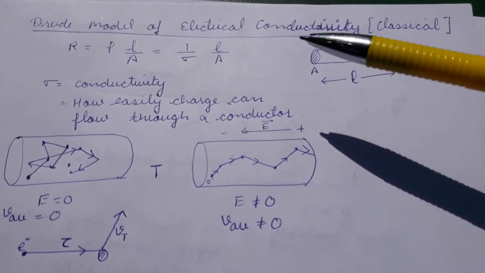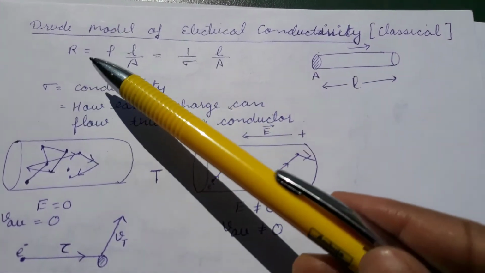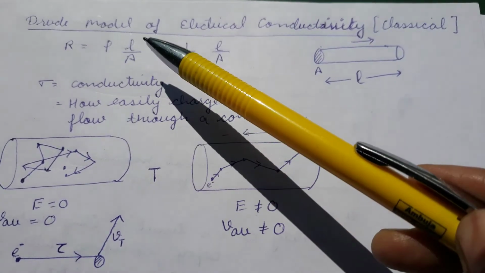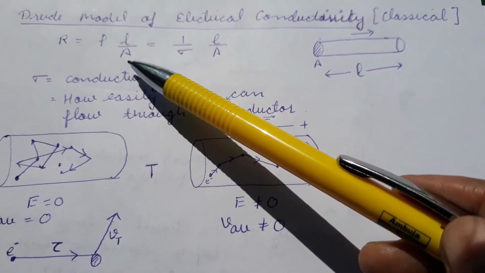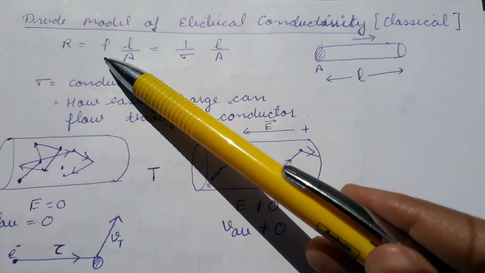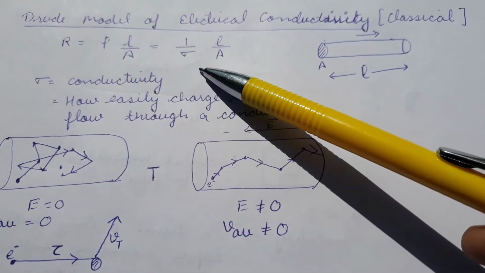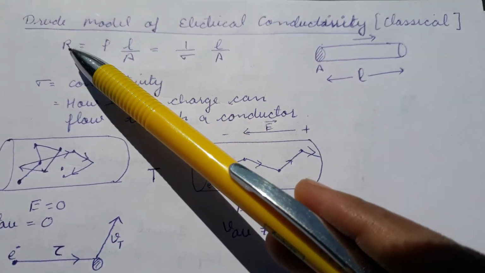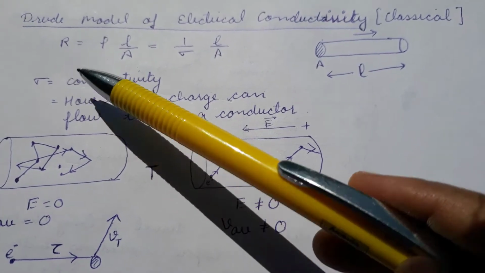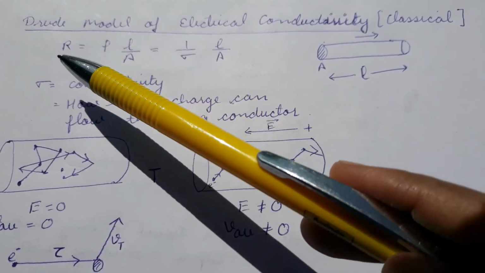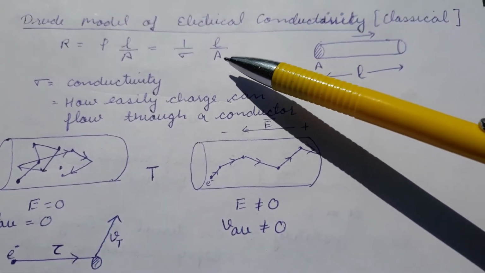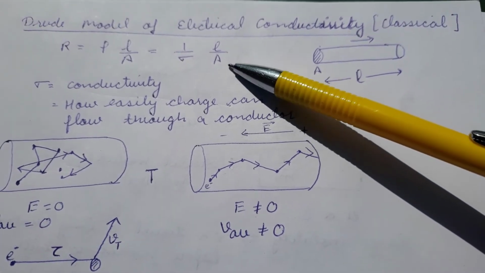So first of all, what is conductivity? We know very well that resistance is given by resistivity times the length of a conductor divided by the cross-sectional area. The inverse of resistivity is known as conductivity, and the inverse of resistance is known as conductance. So conductivity can be written in terms of resistance, length, and the cross-sectional area of the conductor.